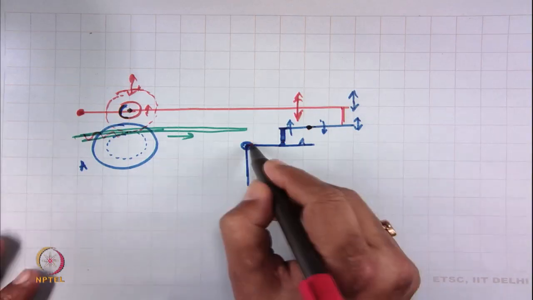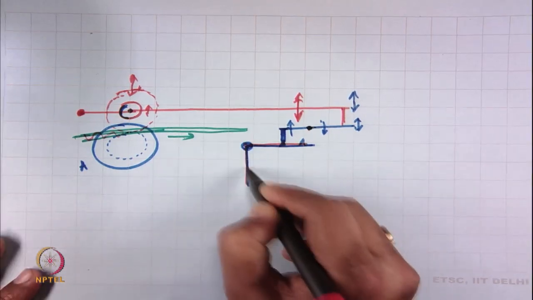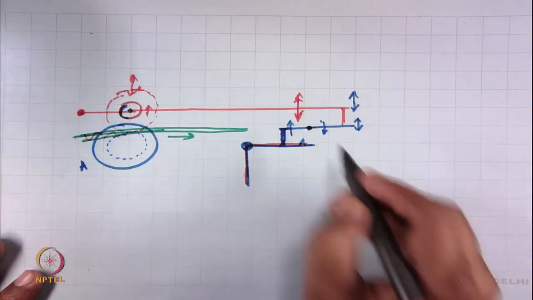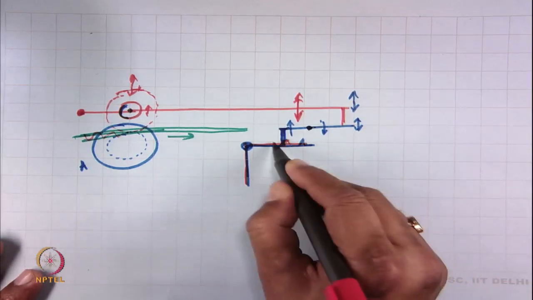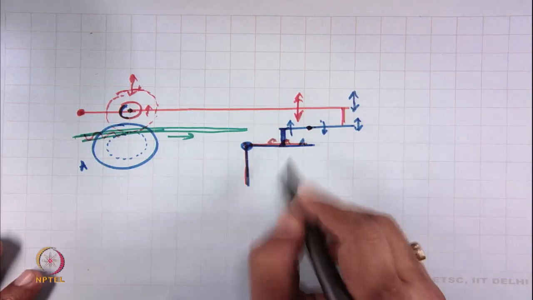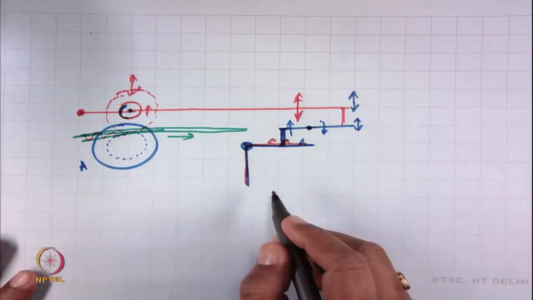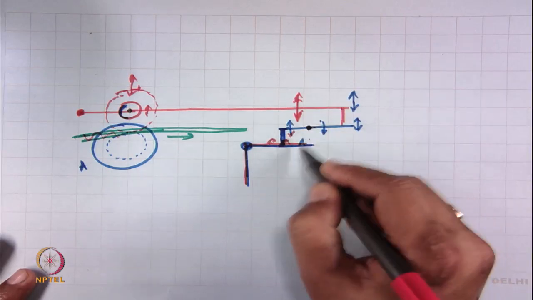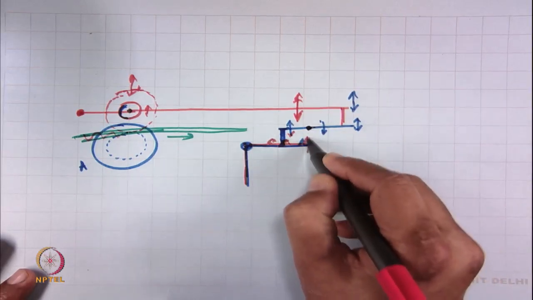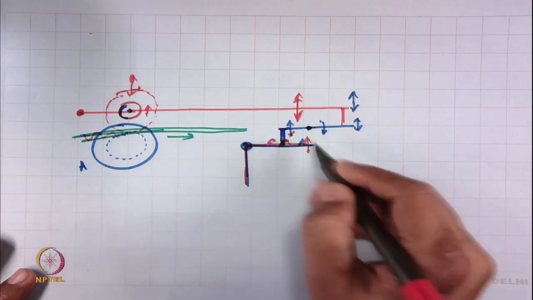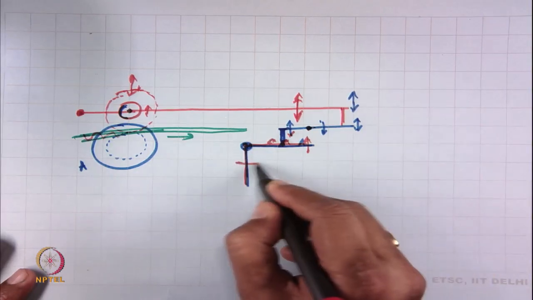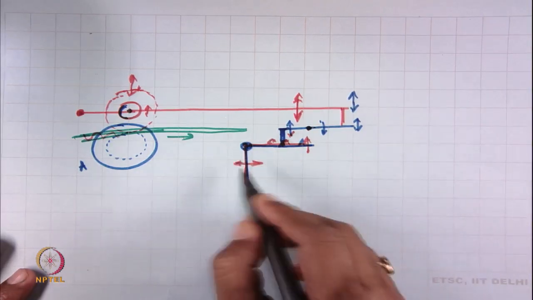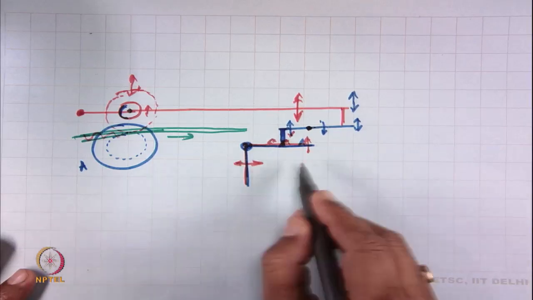I can just draw this as a separate link. Now, here we have different points, we can shift it. As this is moving up and down, this will also move up and down as it is connected here, and this will make a sideway movement.